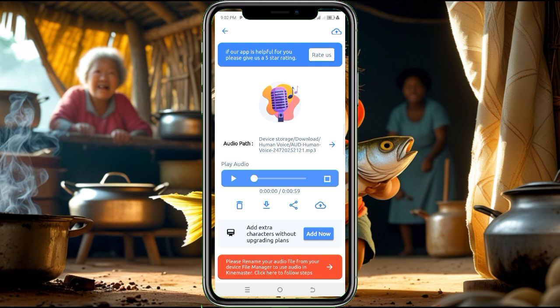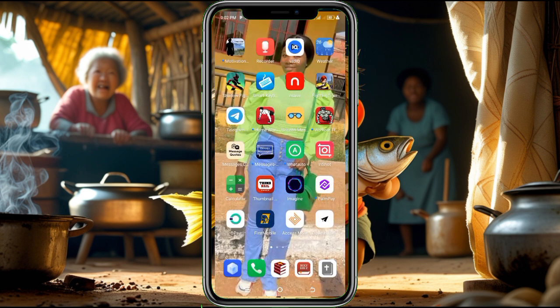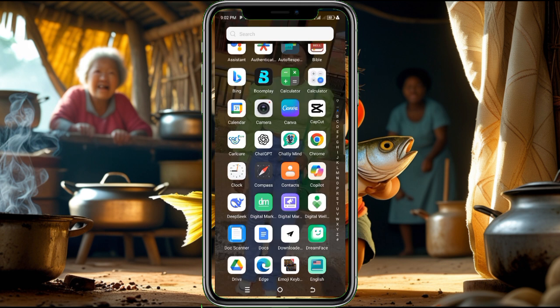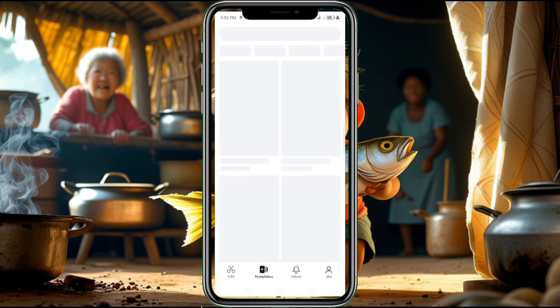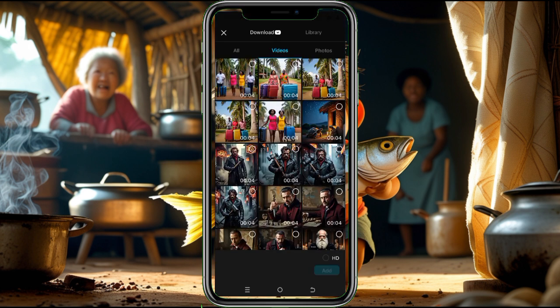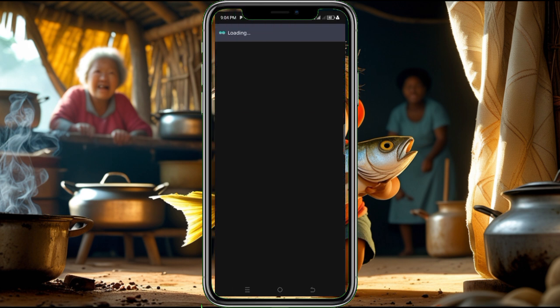After getting all this, you can simply head over to your CapCut. When you get to CapCut, you click on edit, click on new project. These are some of the videos and images I downloaded. This is a practical, so we don't really need to start from the beginning and arrange them. I'll just select some of them. Then after selecting them, you click on add to add them.